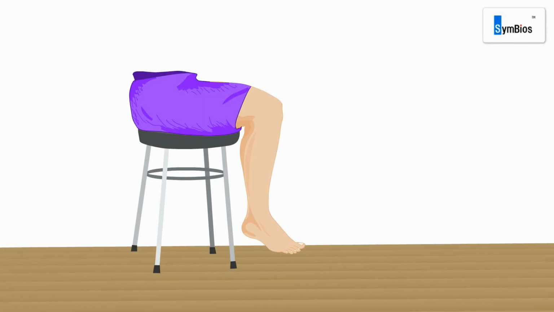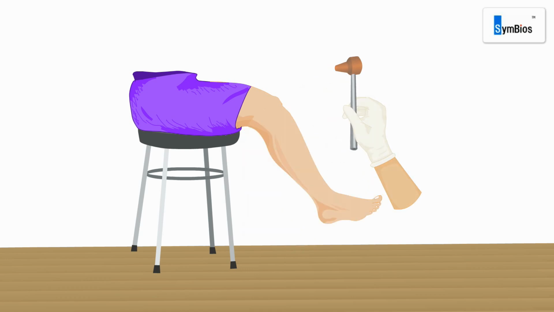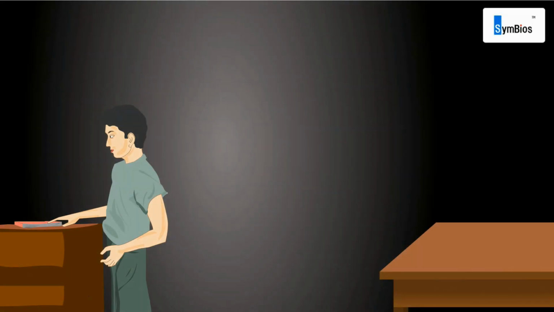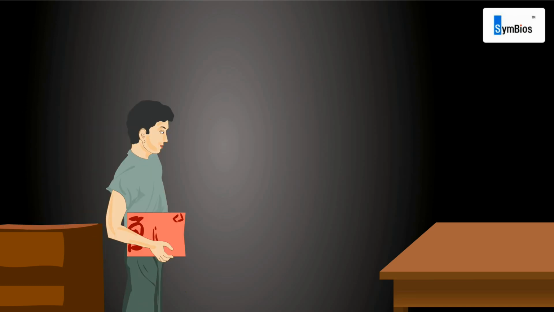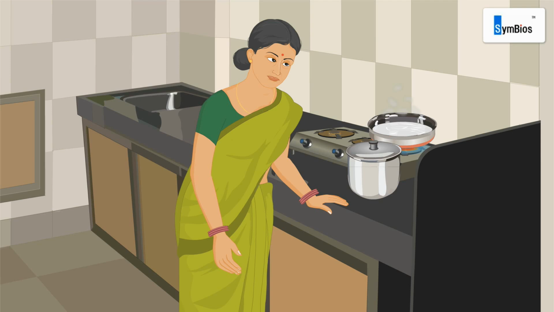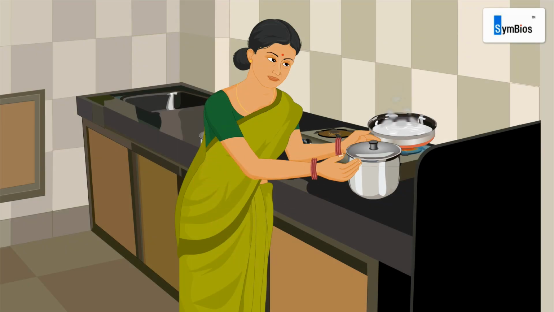Some examples of reflex action are jerking of the knee when tapped below the kneecap, blinking of eyes when a bright light suddenly shines in your eyes, pulling your hand away when you touch a hot kettle.